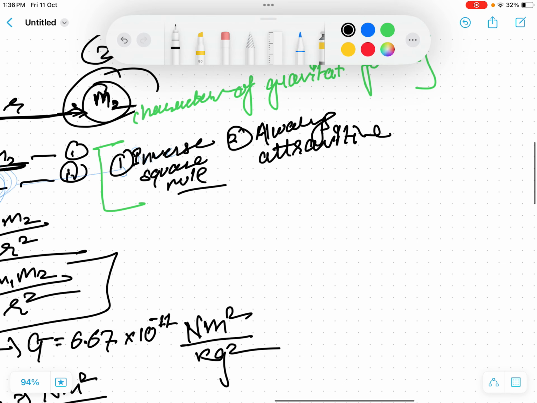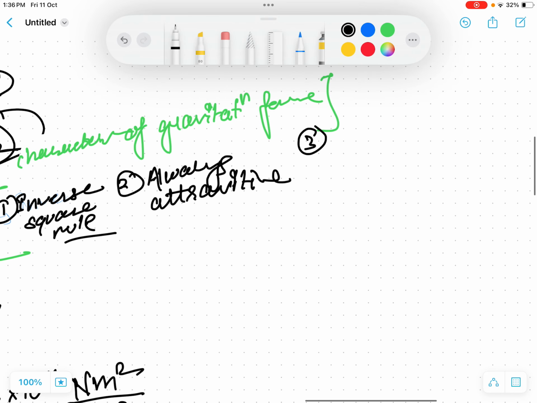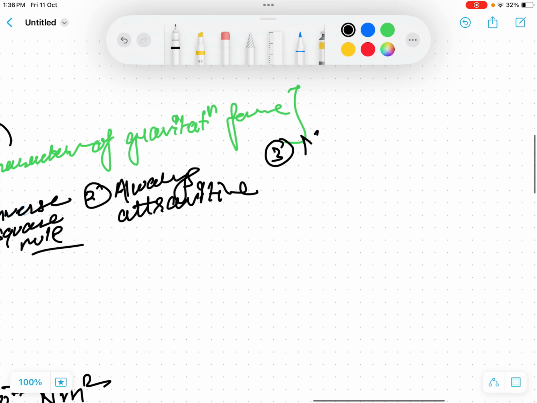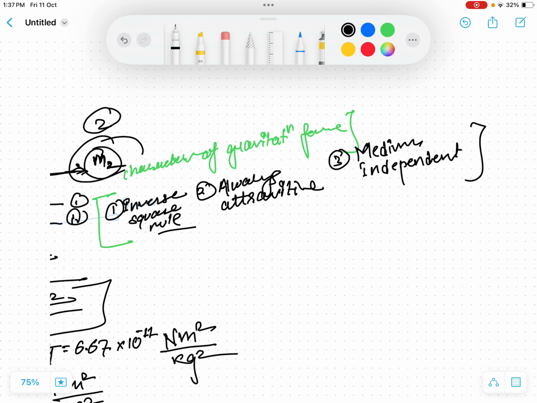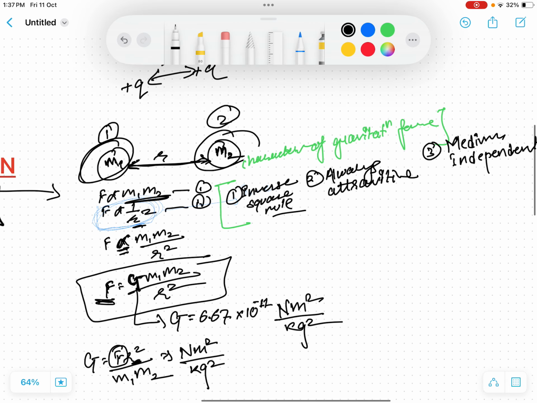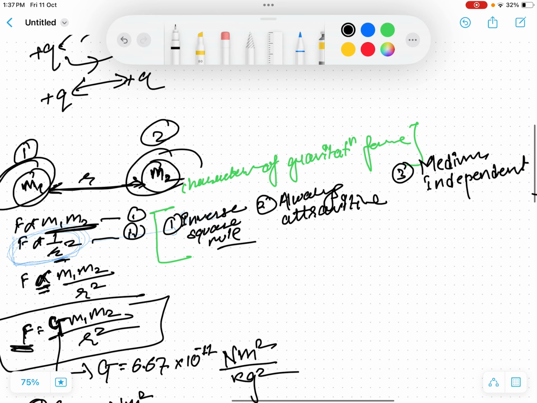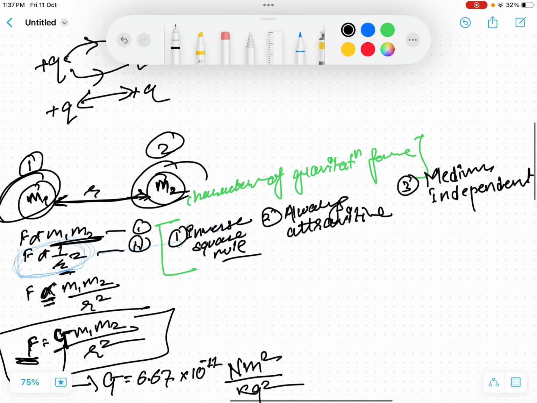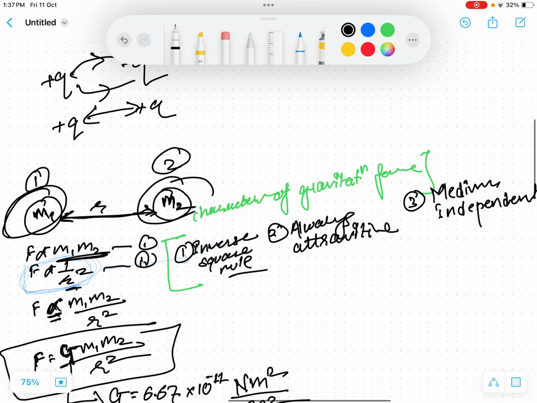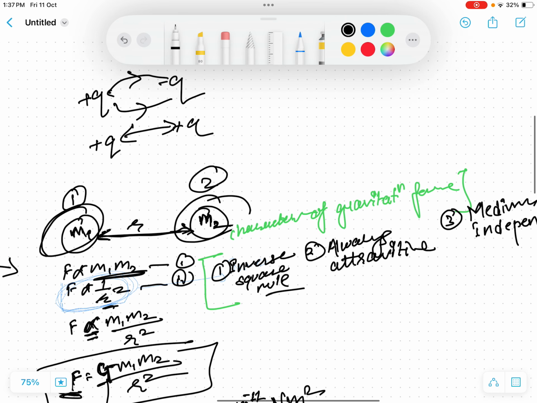There is also another characteristic: it is medium independent. It simply means the gravitational force is independent of the medium. Wherever you go in this space-time, there is no change in the magnitude of the force if some medium is introduced between them.